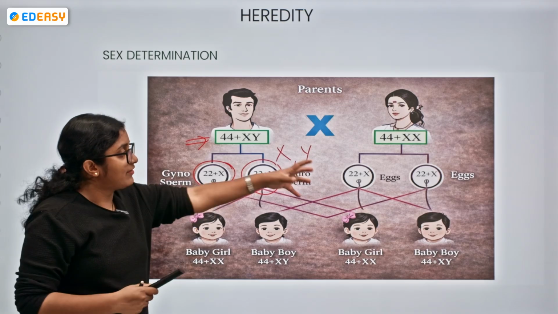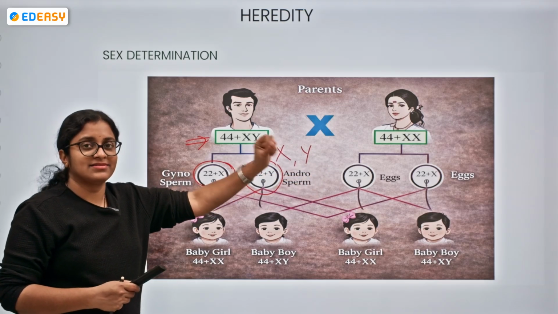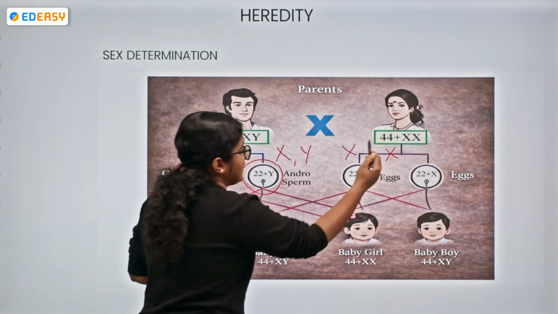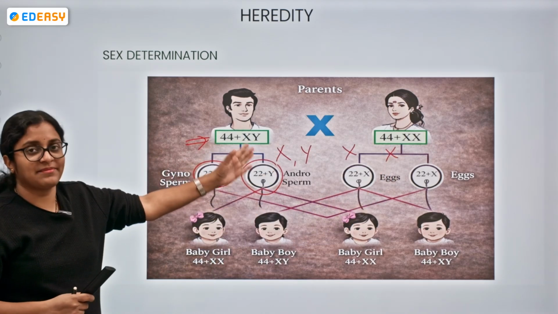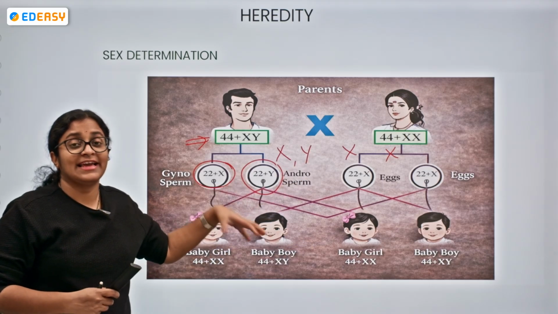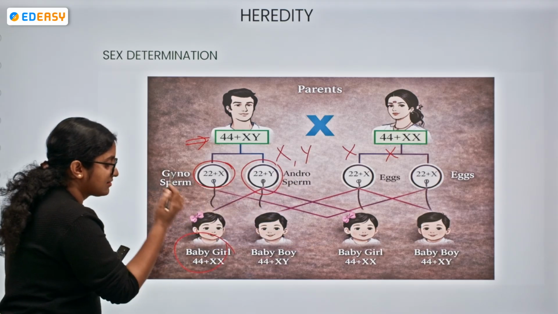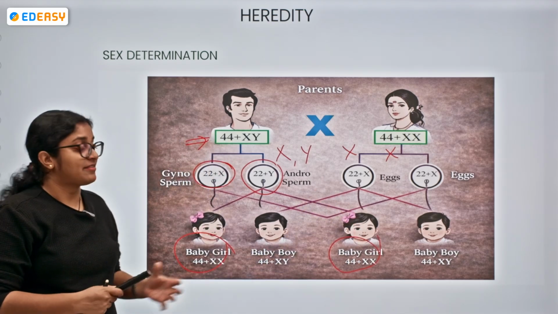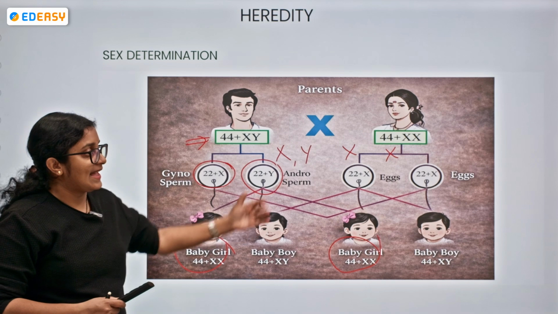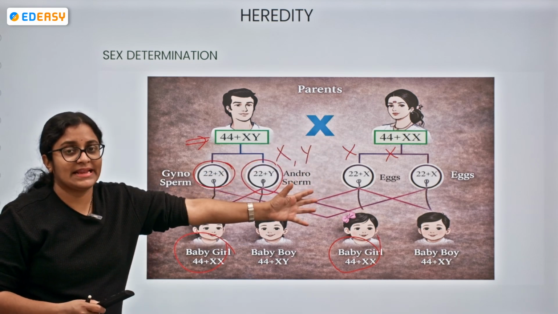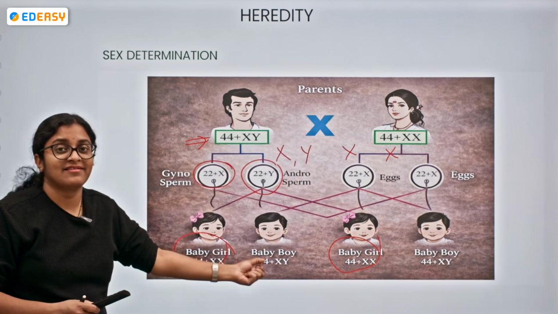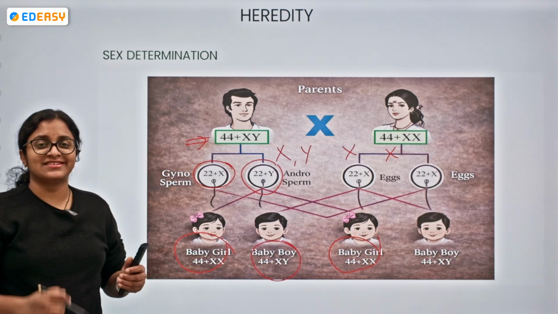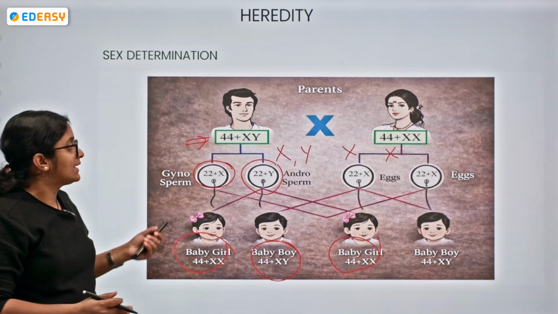Okay. Now, from the female, in simple terms, X and X. So the X from the male and the egg from the female, if they combine, that will be a baby girl. The baby girl, if both X's combine. If the Y from the male and the X from the female egg combine, the offspring will be a baby boy. So this is how the sex of a child is determined.